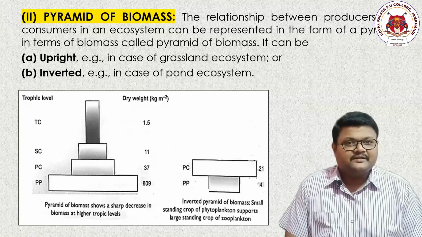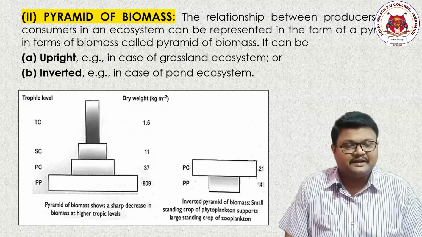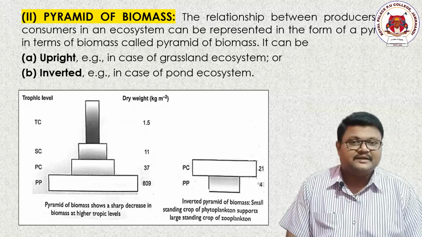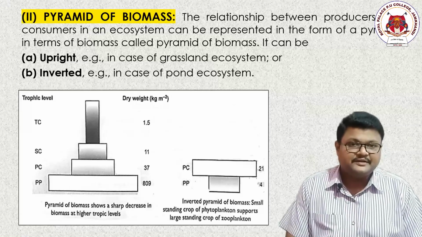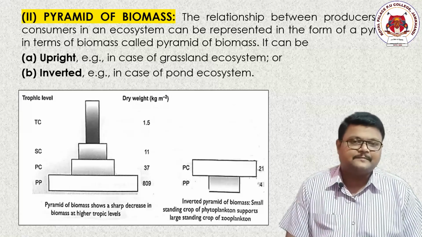Consider only one rabbit is there, that itself is called the biomass of that particular area. Consider two rabbits are there, each weighing 10 kgs. Now what is the biomass? 2 rabbits into 10 kgs gives you 20 kg. That is the biomass of that specific area.